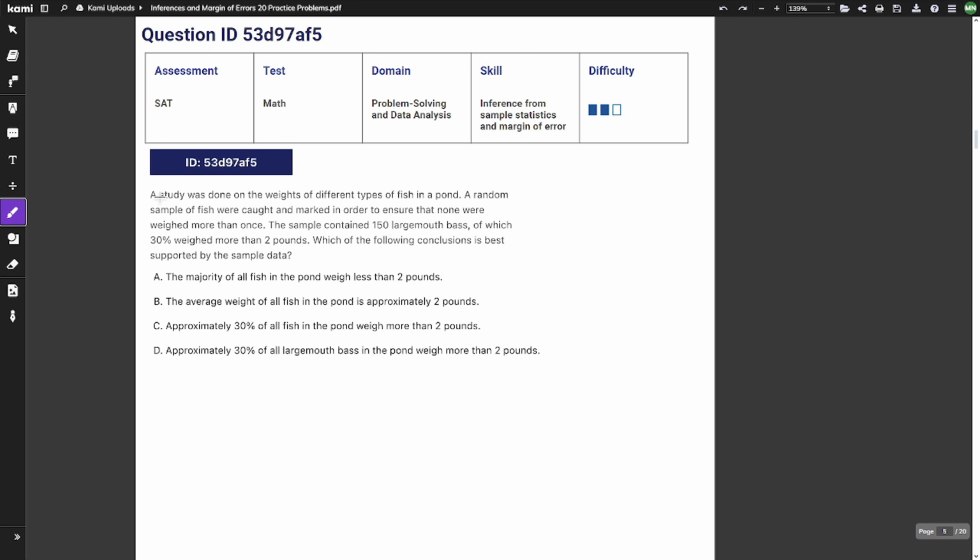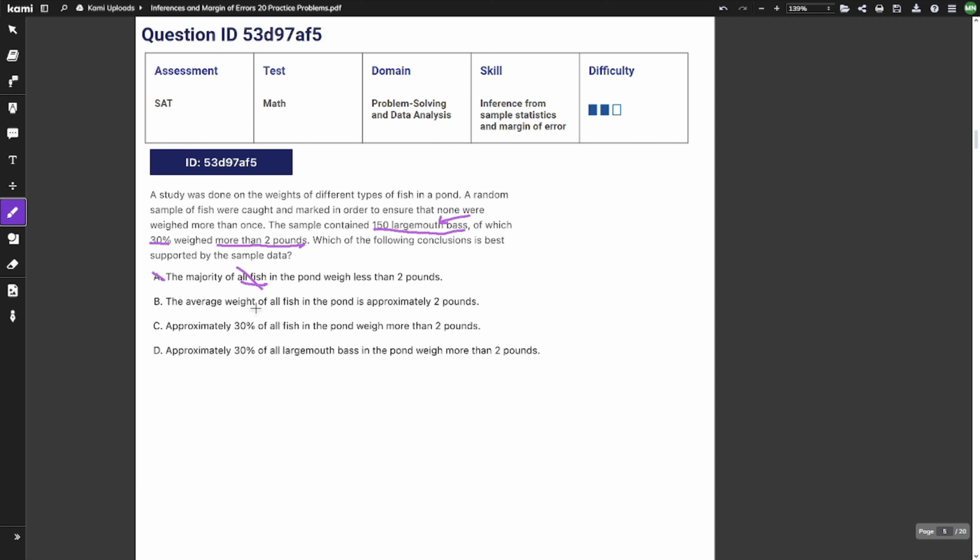Question number 5. The study was blah blah blah. Alright, the sample contained 150 largemouth bass, of which 30% weighed more than 2 pounds. Which of the following conclusions is best supported by the sample data? So from what we got, we know that 30% of the largemouth bass weighed more than 2 pounds. A. The majority of all fish in the pond weigh less than 2 pounds. Well, I don't know about all fish, because here it only talked about largemouth bass. So it's not going to be A.